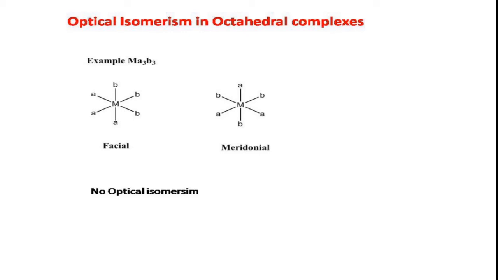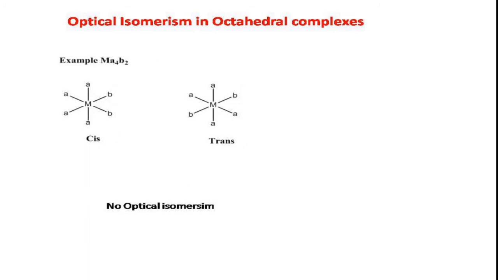Any molecule having two same pairs, such a complex will have a plane of symmetry, it is optically inactive. Here you can see in the facial it has 3 pairs, AB, AB, AB. All are same pairs. It is optically inactive. In the meridional also you can see it has AB, AB, AB. Therefore it is optically inactive.